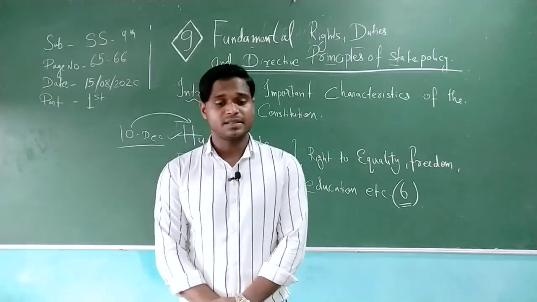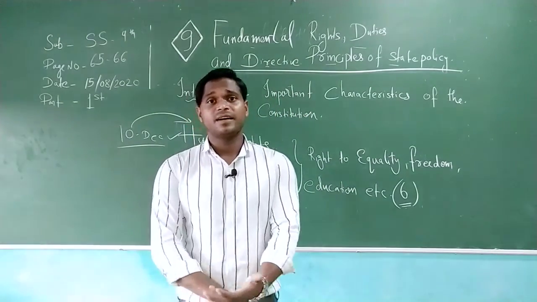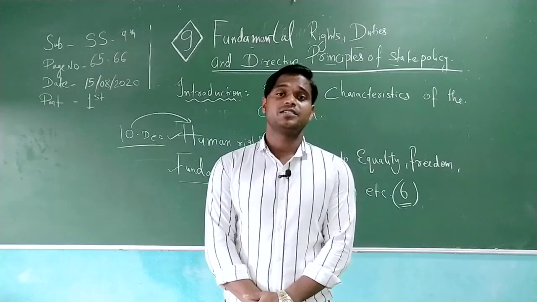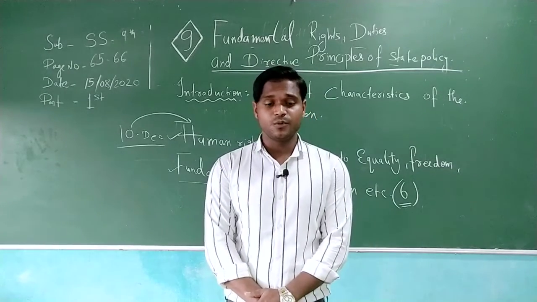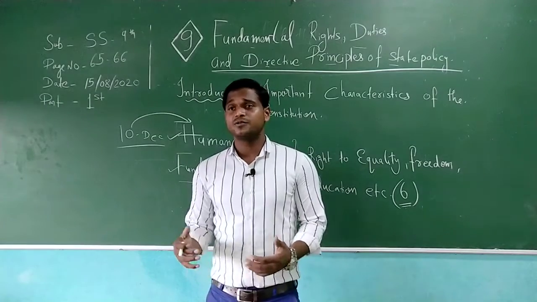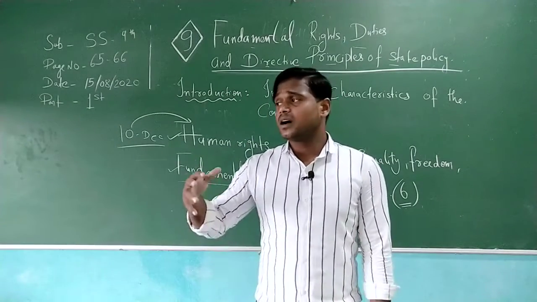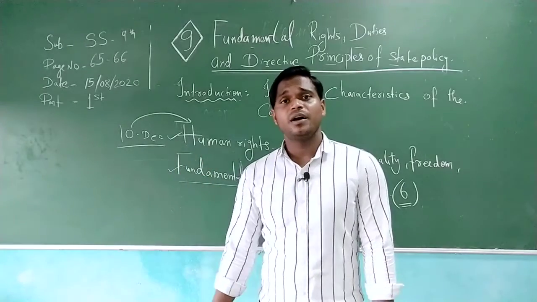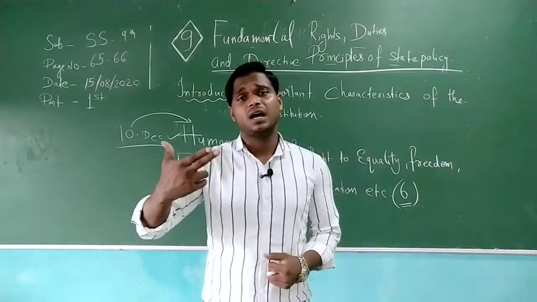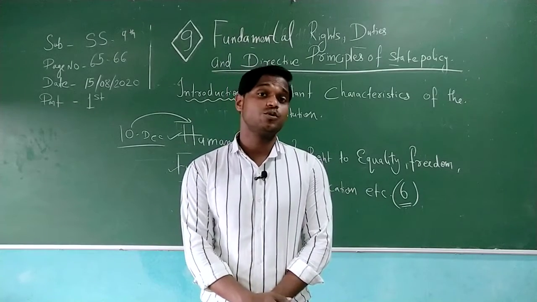Apart from that, the freedom to assemble peacefully, any kind of assembly towards the nation. If you want to assemble for any kind of law, society, constitution, institution, area or meeting, you can go and establish that without any kind of arms. It means no use of arms.